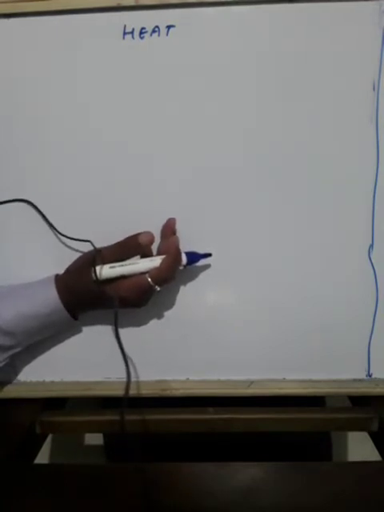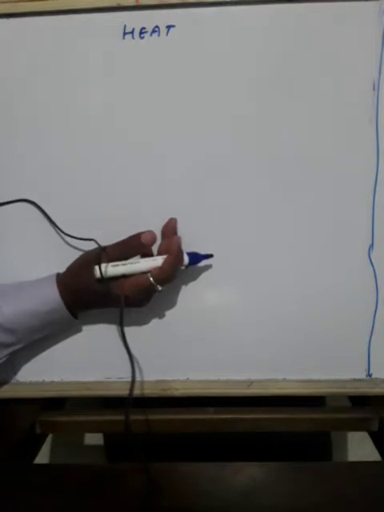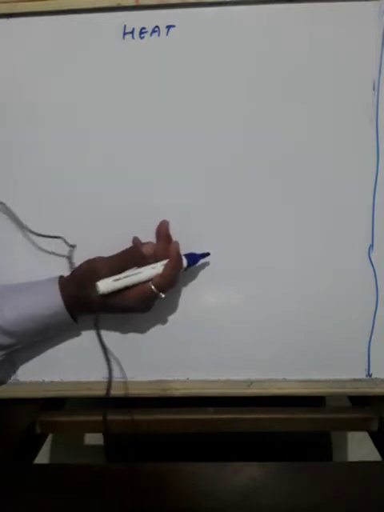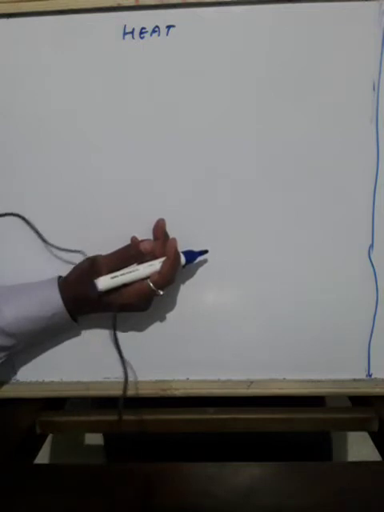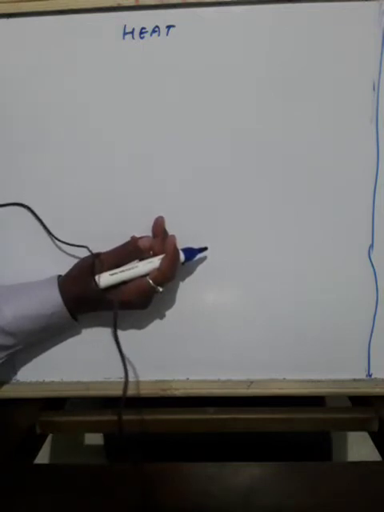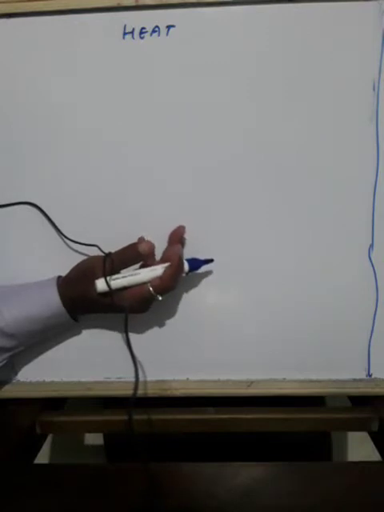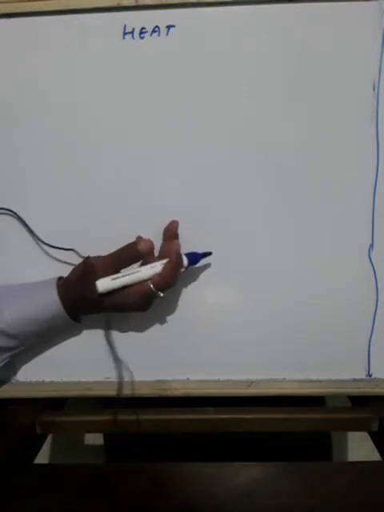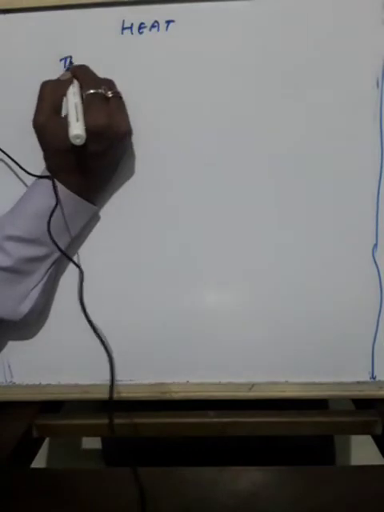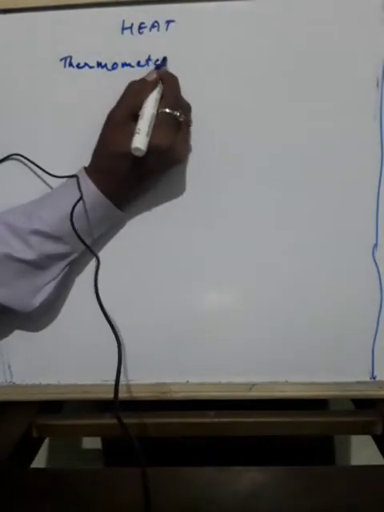So again, the measure of hotness of an object is called temperature. This temperature is measured by an instrument called a thermometer, and this thermometer is of two types.